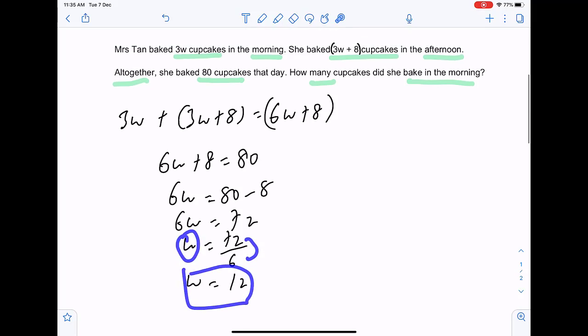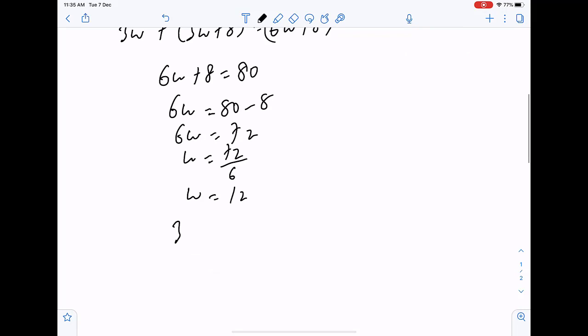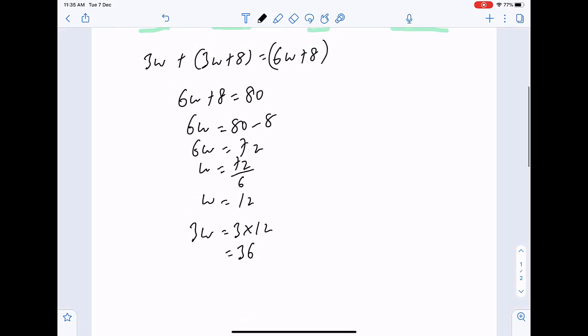And we know that she baked 3W cupcakes, 3 times W cupcakes, in the morning. So 3W, that will be 3 times 12. 36 cupcakes will be our answer for this question.